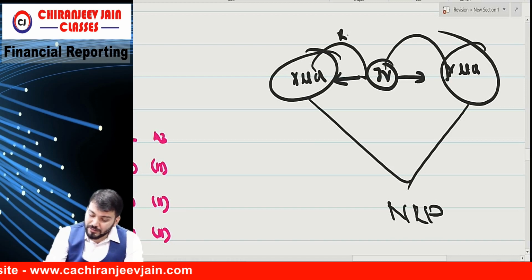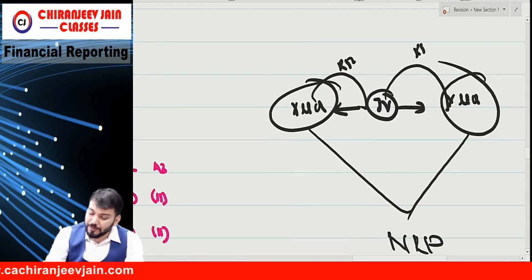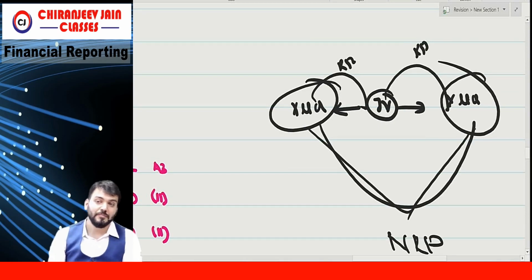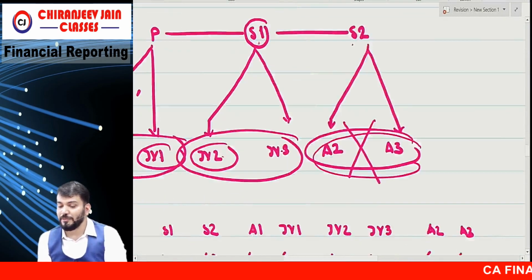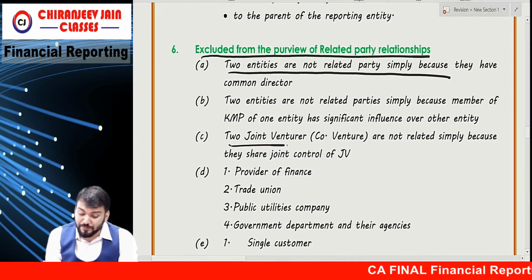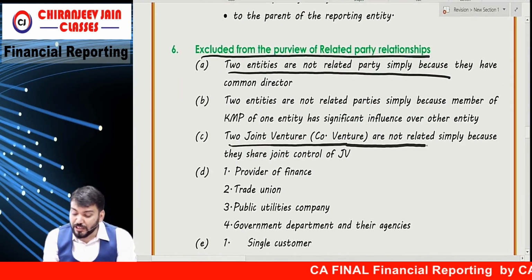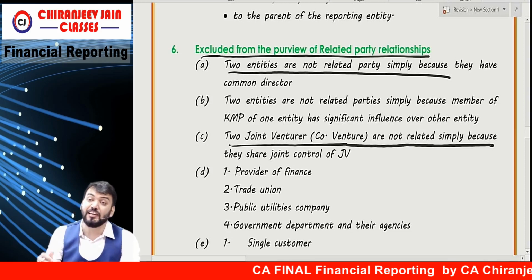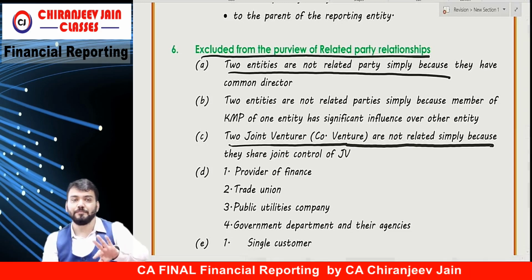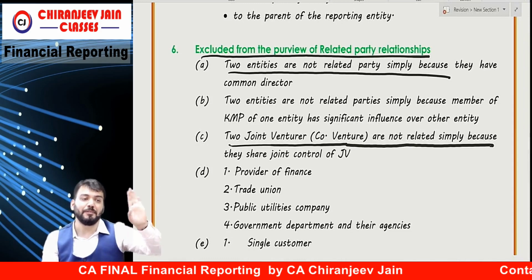Understood? This is RP, this is RP, but this question they will ask in exam. This question is going to be asked in exam because confusion is there. Two joint venturers or co-venturers are not related simply because they share a common joint venture. They can be related parties if covered under some other para.